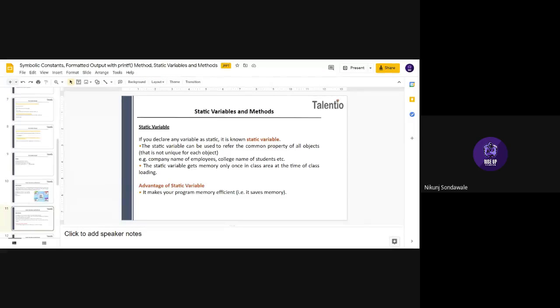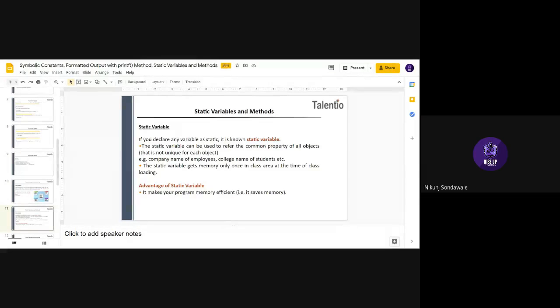So consider that Kite Women's as a static variable, and you 75 guys are objects, right? This Kite Women's is your common property. So you can individually access that property.